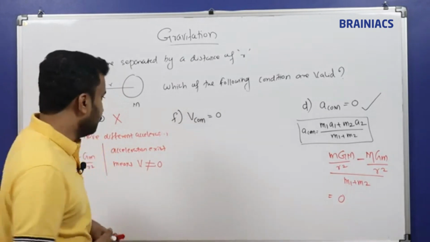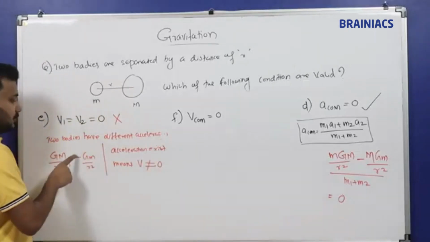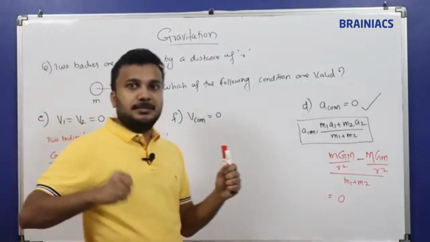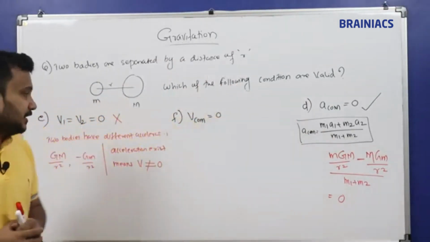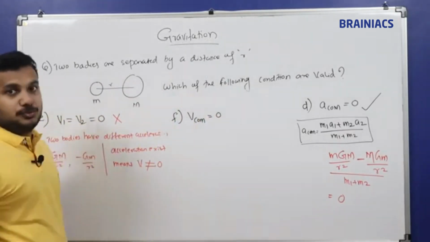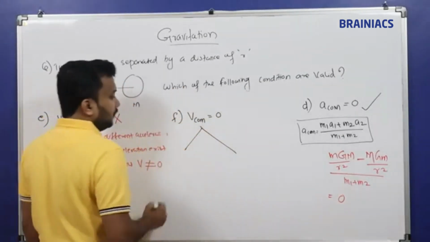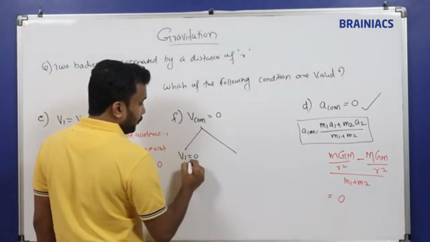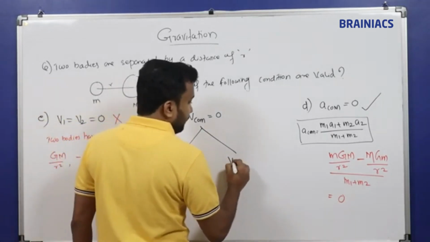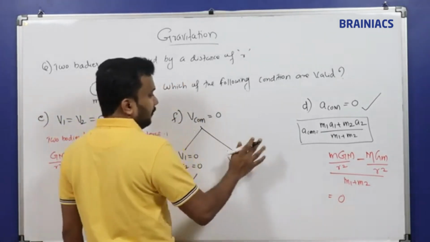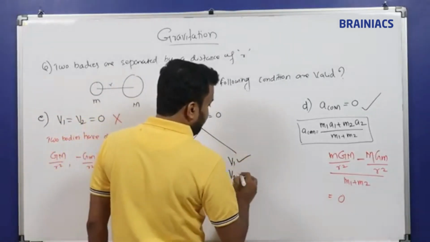This we can answer very logically. Two bodies, we know, are moving with different accelerations, GM by r square. One is moving with a certain speed, another one is moving with a certain speed, so v1 and v2 are not equal to 0. Velocity of the center of mass can be 0 in two contexts. One is v1 equal to 0 and v2 equal to 0. We know this is not possible. Another reason, v1 will have one value and v2 will have the same value.